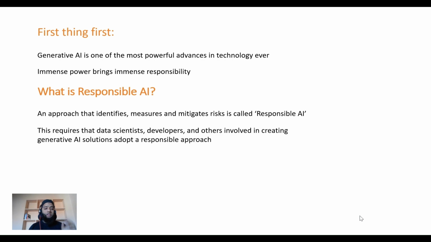What this requires is that people who work on developing and operating generative AI solutions, like data scientists, developers, architects or others who are involved in creating a generative AI solution, adopt a responsible AI approach. So that's very important.